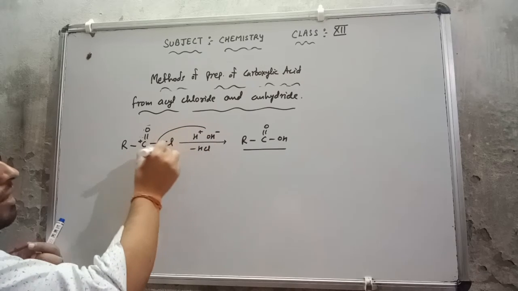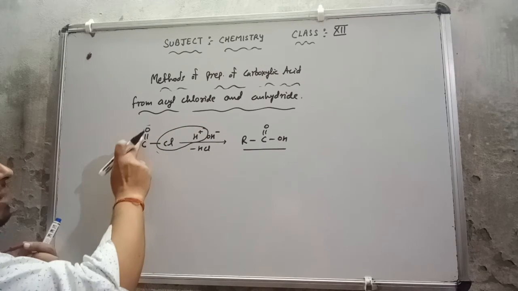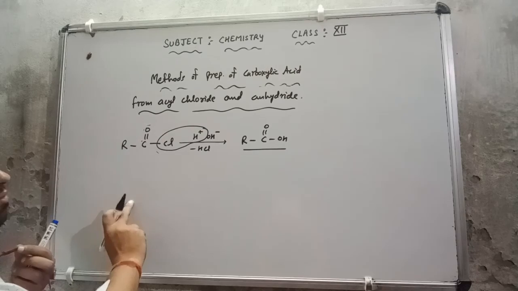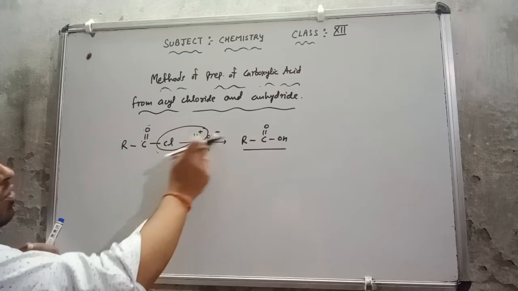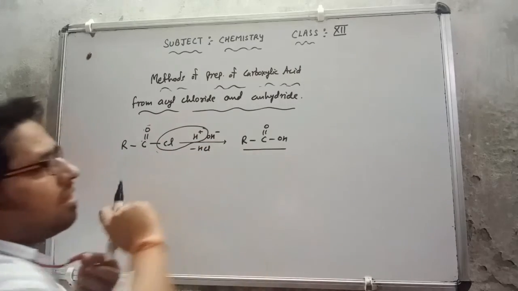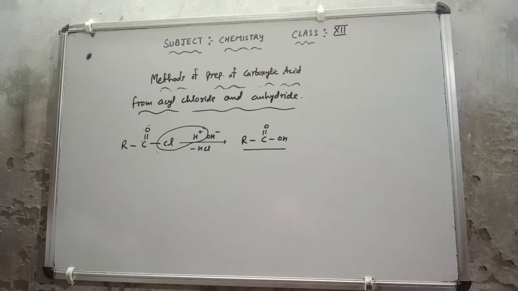So I can say it in this way, but that was the actual mechanism. That is why I have shown you in that way also. HCl is released out and OH is attached here. I am getting the carboxylic acid here. This is from acyl chloride. The same you can do with acetic anhydride also.